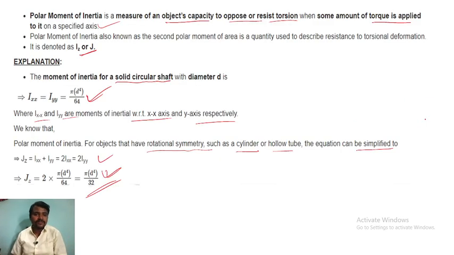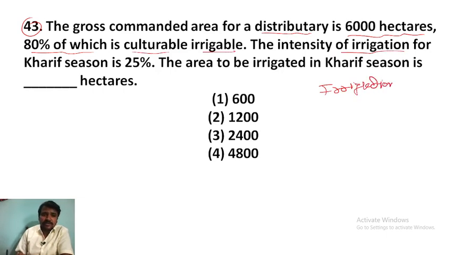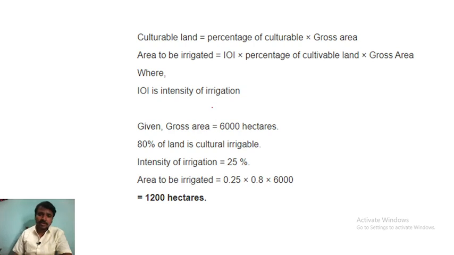Okay, my dear students. Next question. The gross command area of a distributary is 6000 hectares, 80% of which is cultivable, irrigable. The intensity of irrigation, this is from the irrigation subject, for Kharif season is 25%. The area to be irrigated in Kharif season is, let me tell you.